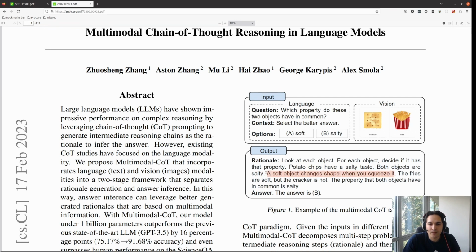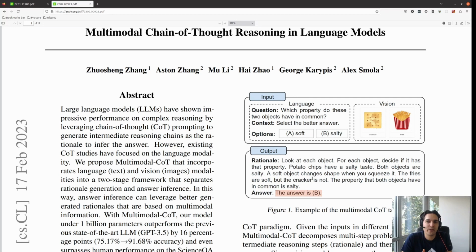A soft object changes shape when you squeeze it. So we have another understanding here coming from the question, like, should be soft as another answer to this question. The fries are soft, but the cracker is not. The property that both objects have in common is salty. So this is the rationale behind why we choose this answer.